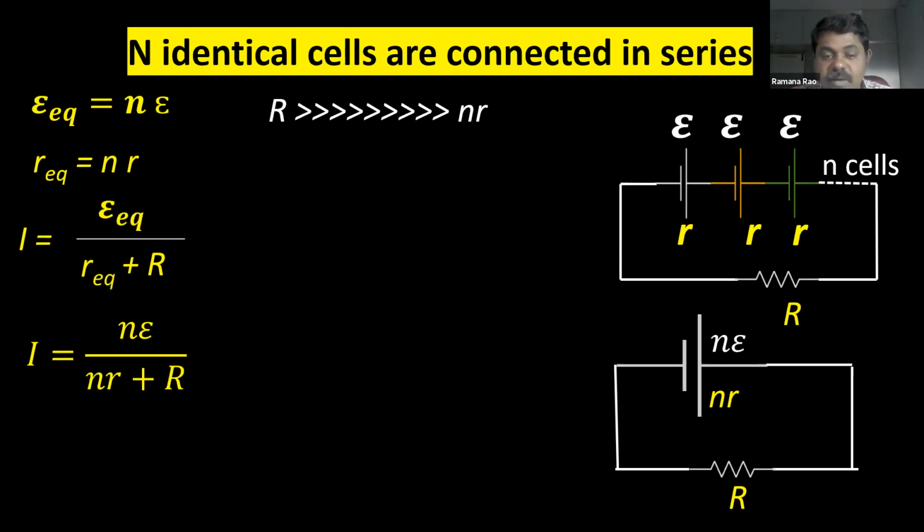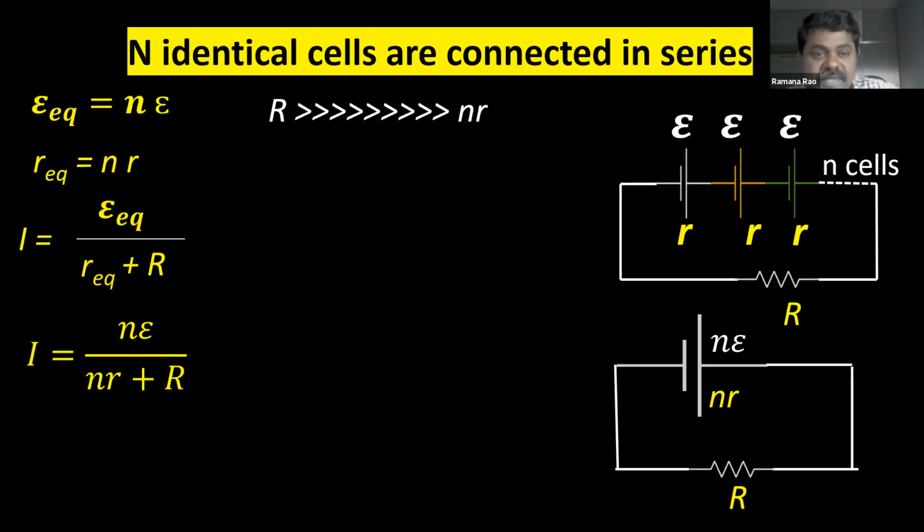That means a very high load is connected to the circuit. Now what happens? If R is very much greater than N r, then N r can be neglected because R is very high when compared to N r. So we can neglect N r.